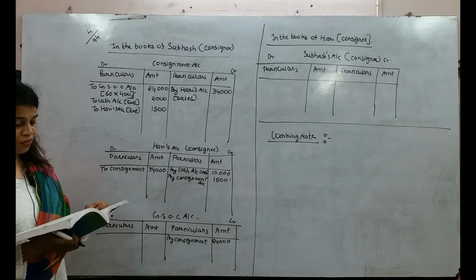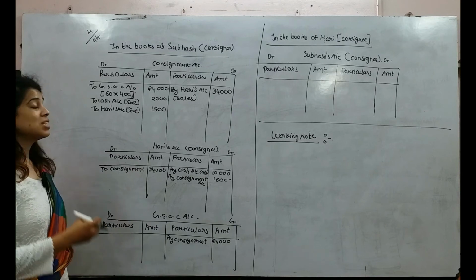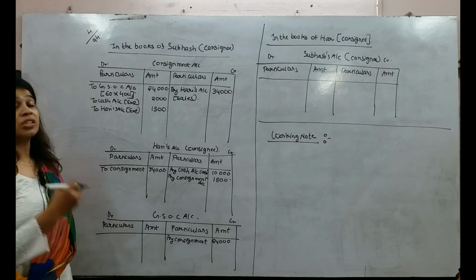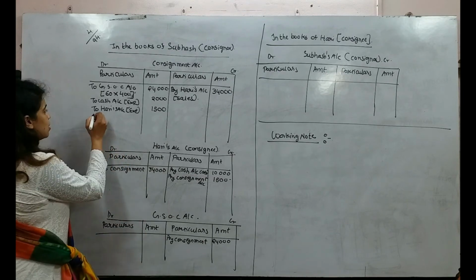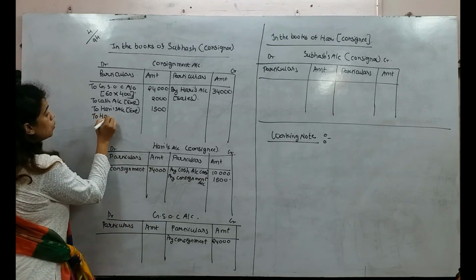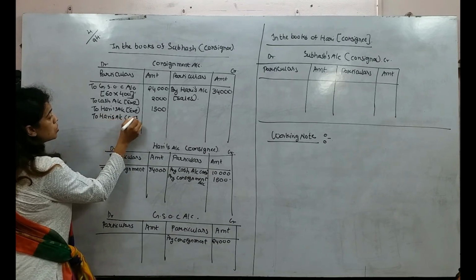Commission charged at 15% on gross proceeds. So commission is an expense. Okay, commission is an amount which consignor has to pay to consignee. So here I am writing to Hari's account in bracket commission.